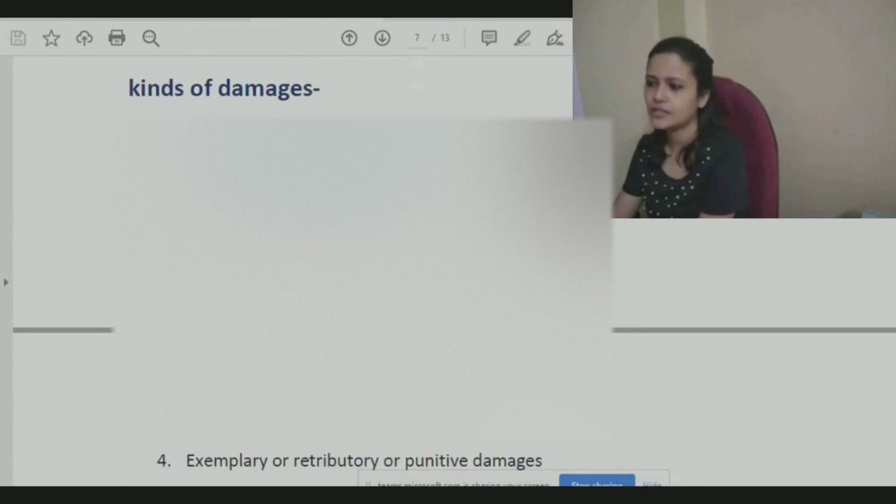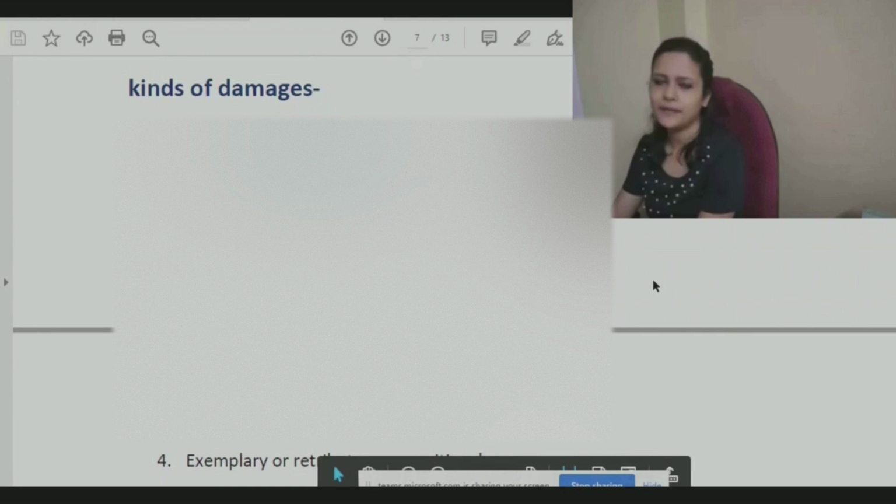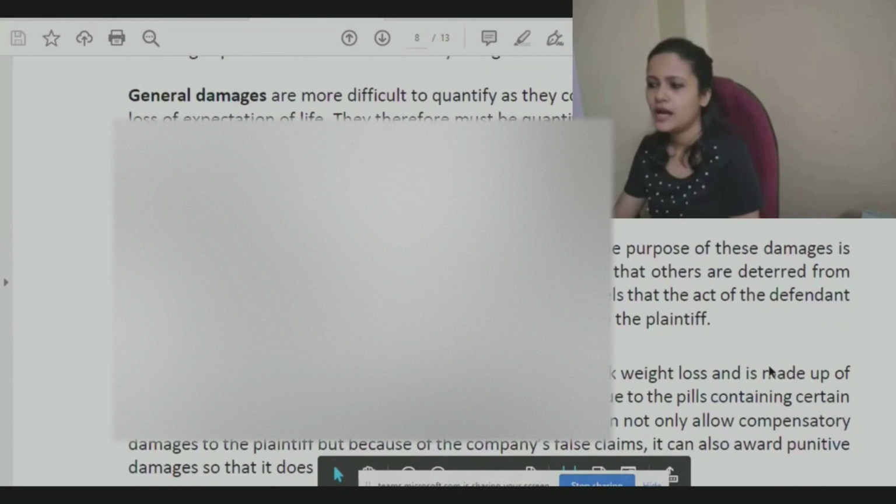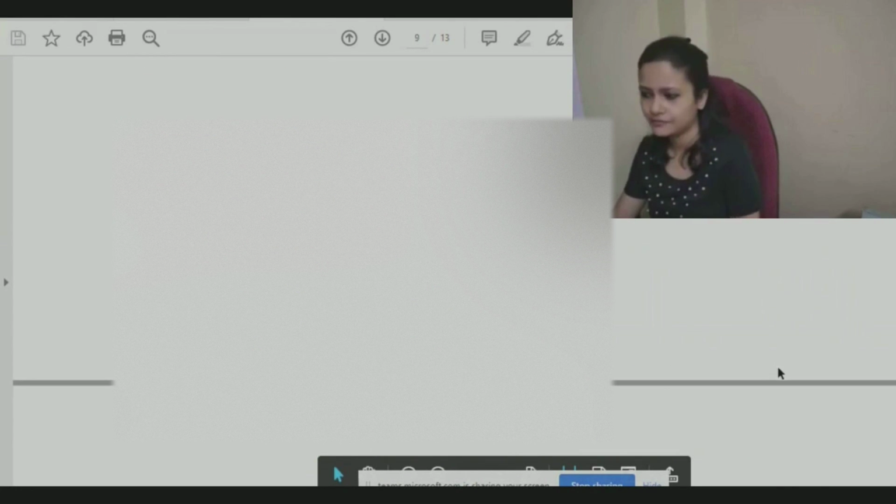All right, so these are the 4 common types of damages which are paid or which are given as a form of judicial remedy, wherein parties will approach the court, they will ask for a relief.